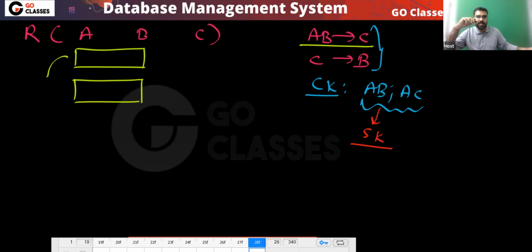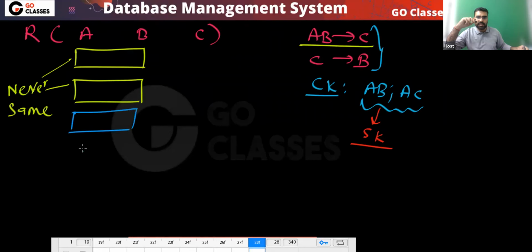They can never be same. So you can notice this AB cannot repeat. So whatever data you put in the C, can I say that it cannot be redundant, right?